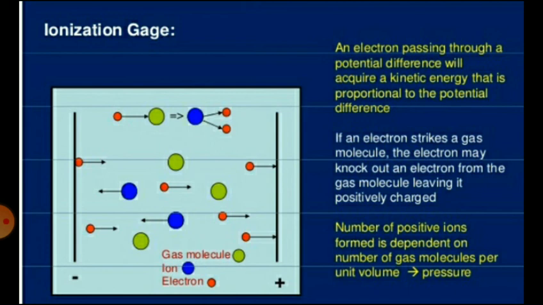If an electron strikes a gas molecule, the electron may knock out an electron from the gas molecule, leaving it positively charged. Now, the number of positive ions formed is dependent on the number of gas molecules per unit volume, that is, proportional to pressure.